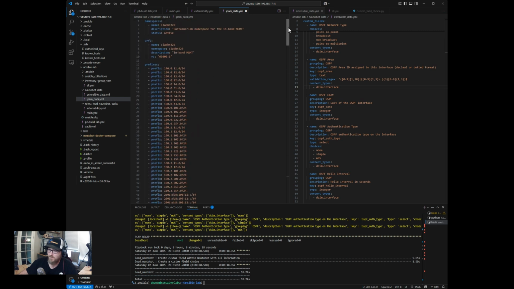We want to just provide that information here in this text file. So if we're looking at this text file, under Nautobot, we have the option to assign namespaces, and then we can assign prefixes and VLANs and different things like that under a namespace. I believe that's going to be more useful for virtualization like Kubernetes. That way you can track how you're assigning IP addresses to, let's say, a Kubernetes cluster, for example.